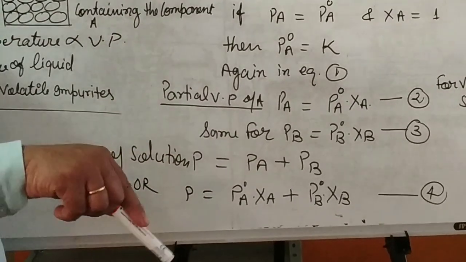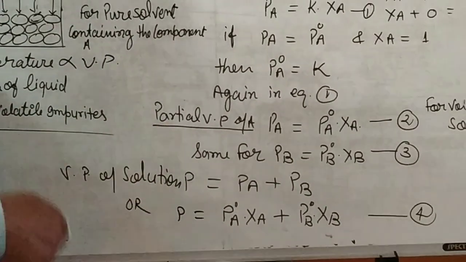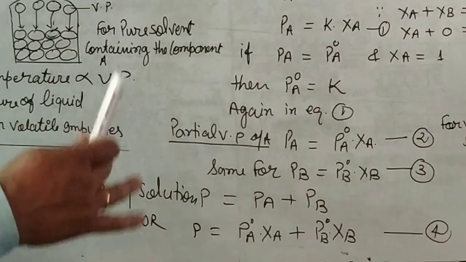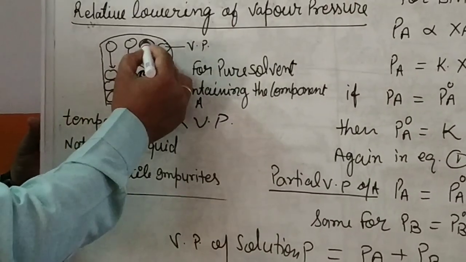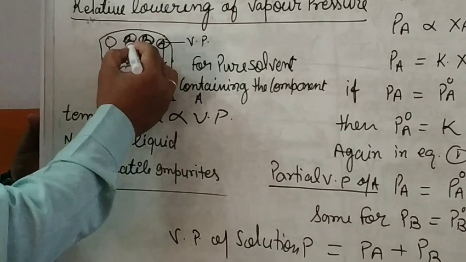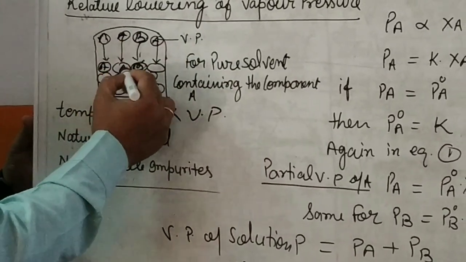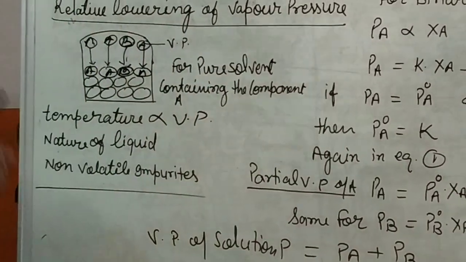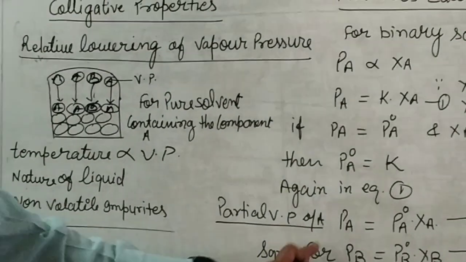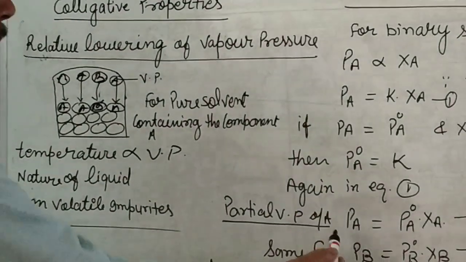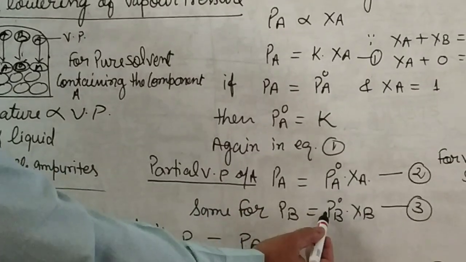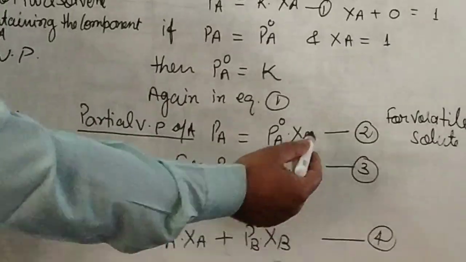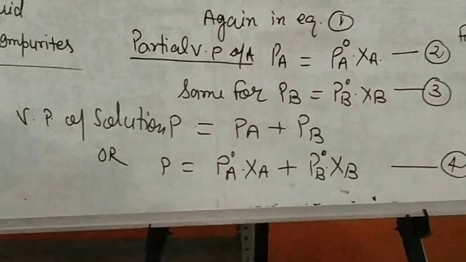If another component B is present that is also volatile in nature, then B will also change into vapor. Suppose here is component B, these will be the B and these will be the A. So now two types of particles are in the vapor state. So the partial vapor pressure PB will be equal to PB naught into chi B, like we saw for PA.